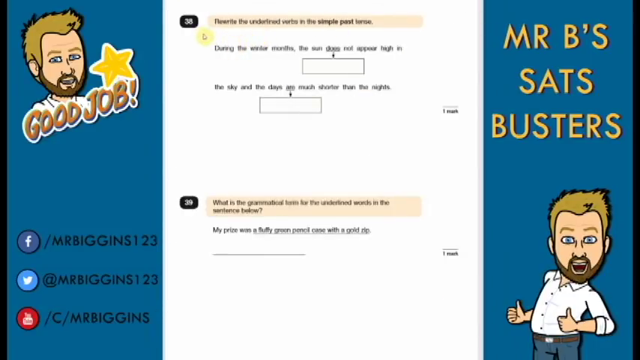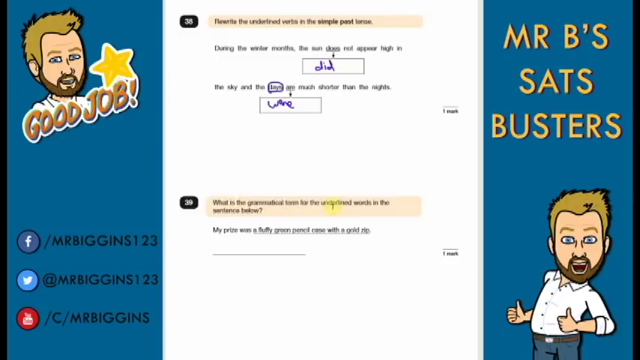So question 38, rewrite the underlined verbs in the simple past tense. So basically change these words into past tense. So during the winter months, the sun did not appear high in the sky and the days were, please make sure you put were in and not was. Remember, were is for plural, and we're saying days, which is more than one, so it's were, not was. Okay, and that will get us our mark for question 38.